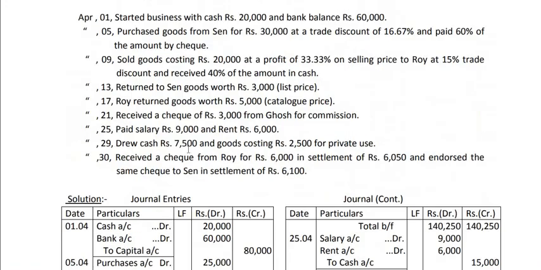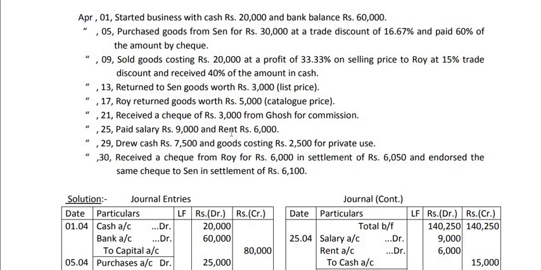Okay, now then 25th, paid salary 9000 and rent 6000. We are paying two expenses, salary 9000, rent 6000. That means we will debit these two accounts, salary account debit, rent account debit, and to cash account, because nothing is mentioned here, so we can assume that both the expenses are paid in cash.